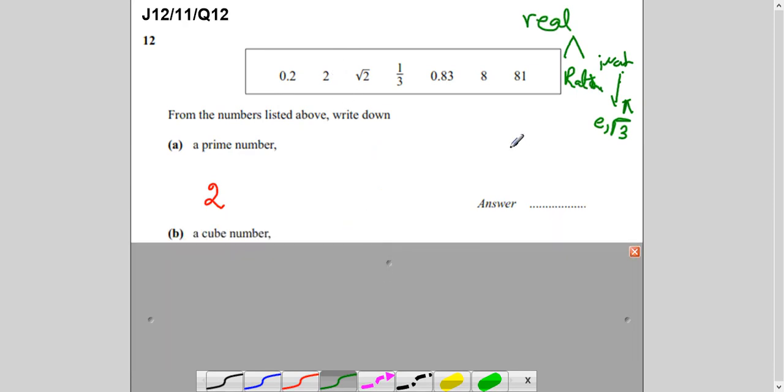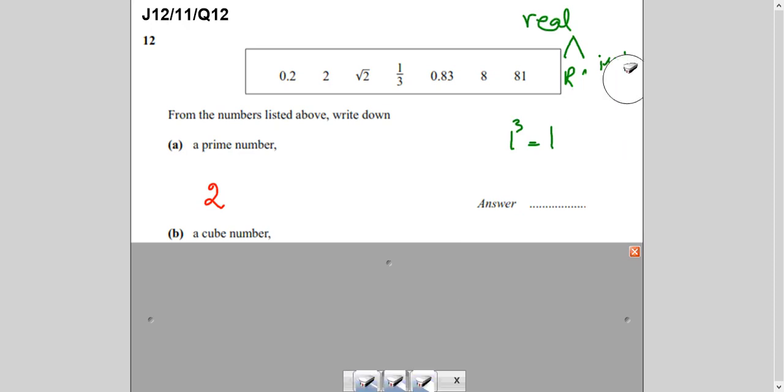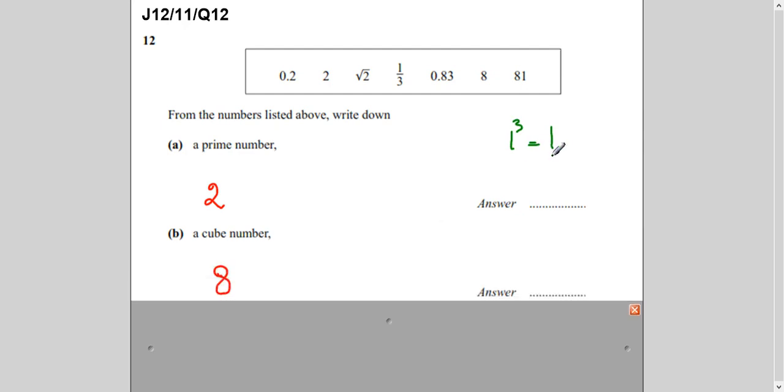Cube number. Cube numbers are those numbers where, if you multiply a number by itself 3 times, then you get the answer. So which number here is such? If you write 1 cube, it is 1. If you write 2 cube, what is 2 cube? It is equal to 8. So that's why we know that the cube number is 8. Now do not take it as 2 times 3. Sometimes students make this mistake. This simply means 2 into 2 into 2. Okay, so the cube number is 8.